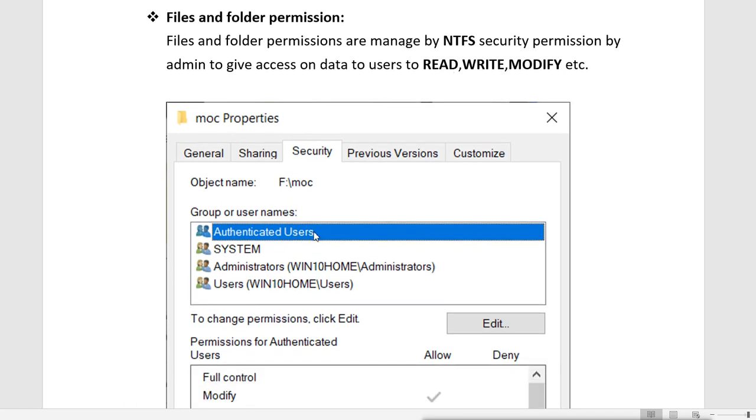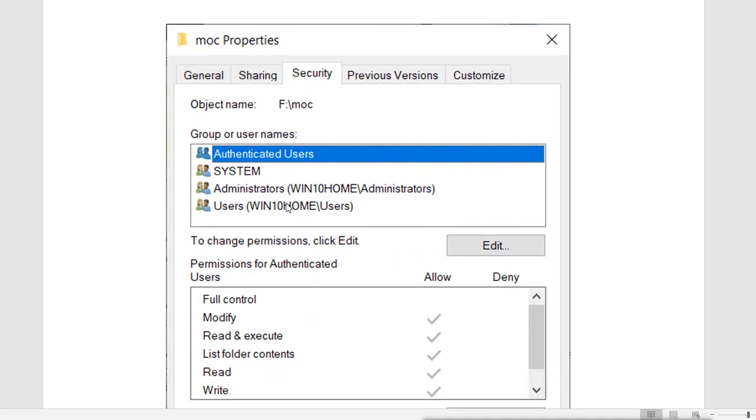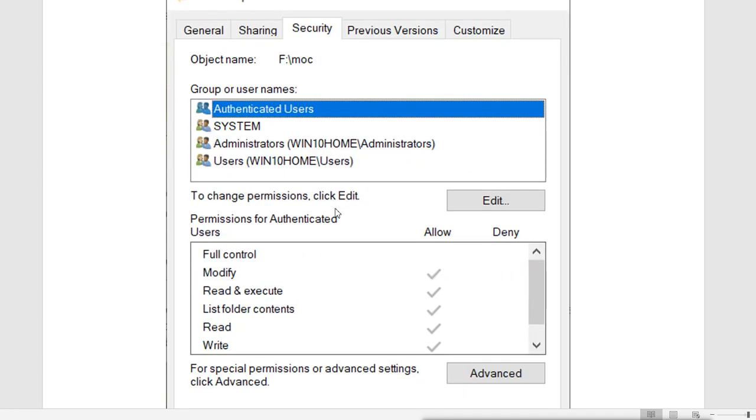And we can get this by right clicking on any folder or file. We can go to the properties of the folder or file and go to the security tab, where you can see all the users available. If the user is not there, then you can add the user, and then you can edit the permission which you want to give that user.